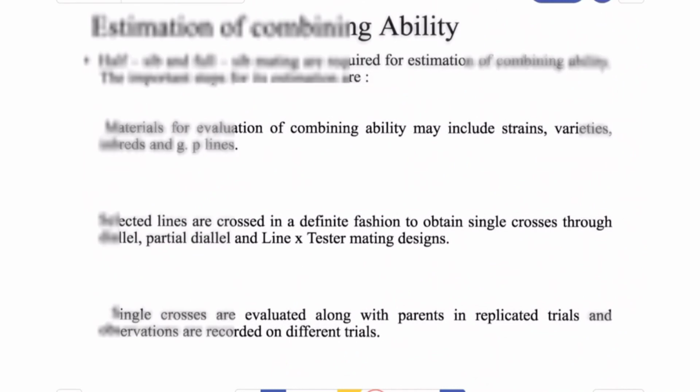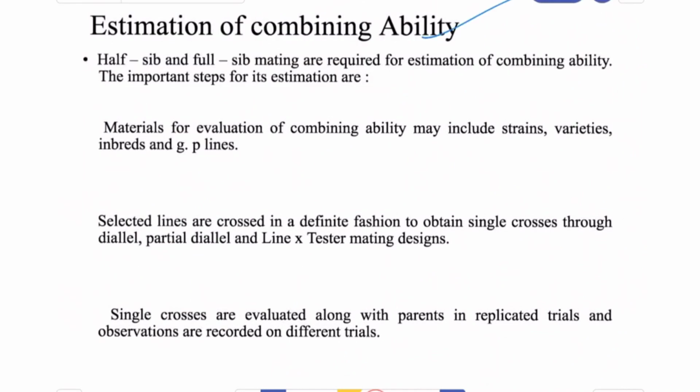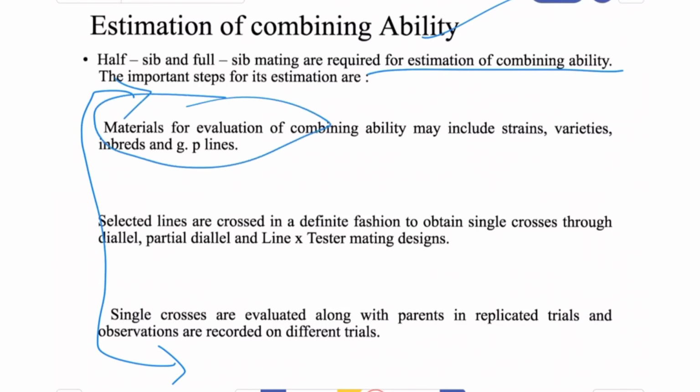Okay, now let's talk about the estimation of combining ability. Half sib and full sib matings are required for the estimation of combining ability. The important steps are: we have to take material for the evaluation of combining ability, like genotypes, varieties, or inbred lines.